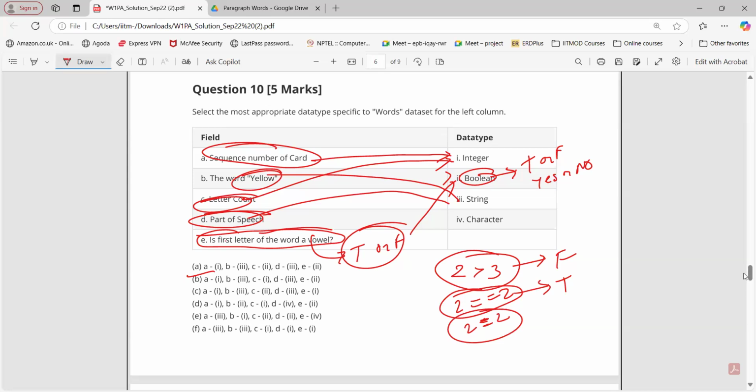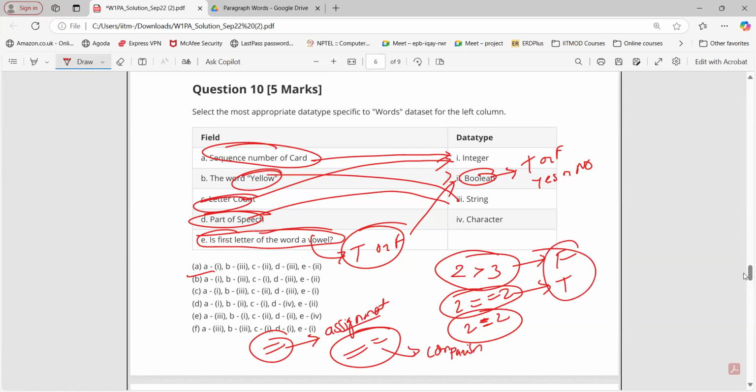So for this particular course, this is an assignment operator. We are assigning a particular value to that variable. The double equal to sign is the comparison operator here. The output of any comparison operator is always either true or false. So we are comparing like that.